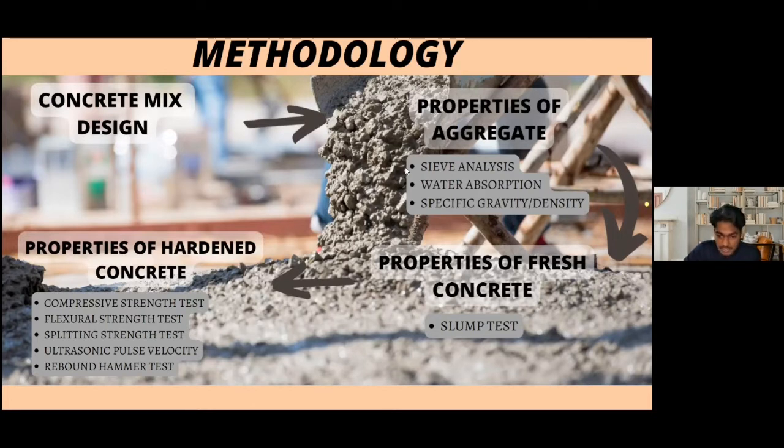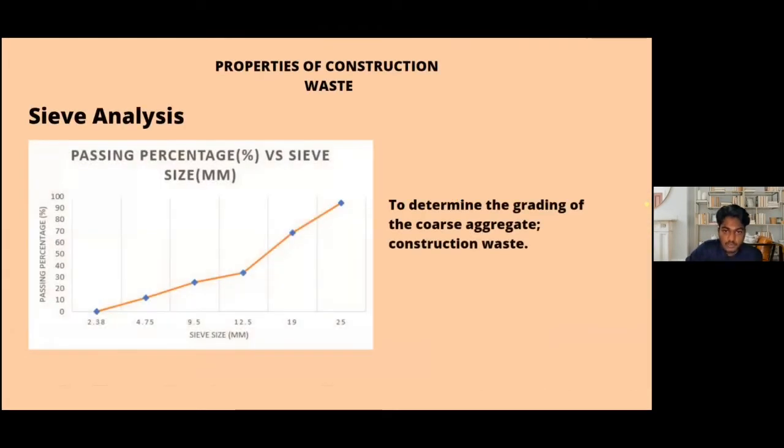Moving on, for the properties of fresh concrete, we used the slump test. And after that, to determine the properties of hardened concrete, a few tests were carried out, namely the compressive strength test, flexural strength test, splitting strength test, UPV, as well as the rebound hammer test. All of this was conducted in our lab. Next up will be the properties of our construction waste.